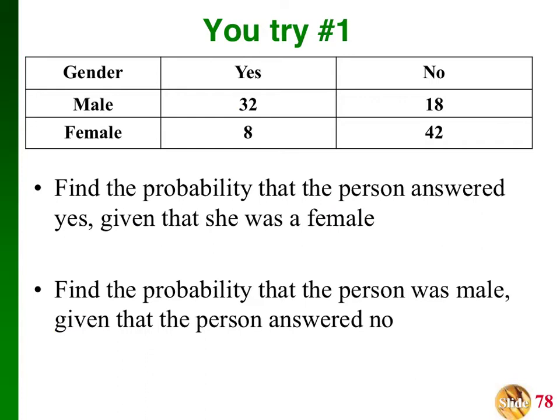Remember what we're going to do: given that she was female, means I'm going to ignore a certain row of numbers. So go through and figure out which row of numbers I'm going to ignore, and of the 2 numbers that are left, I want to know the one that answered yes. So try to do my method of the denominator being 2 separate numbers that we're adding, and then the numerator being one of those numbers. Sometimes that helps kids out. Okay, go ahead and pause the video and try the problem.